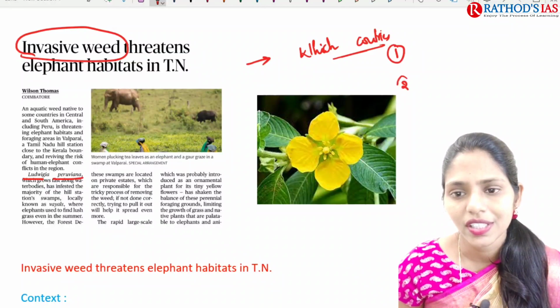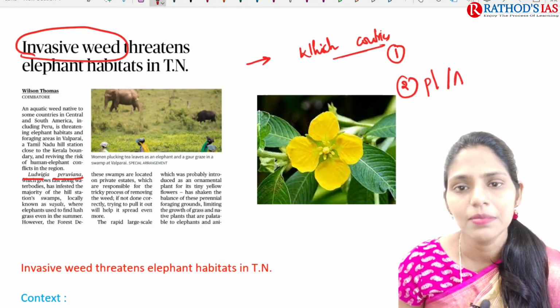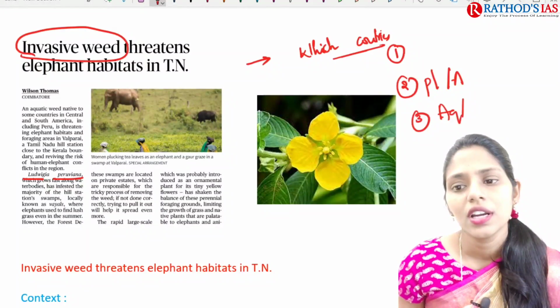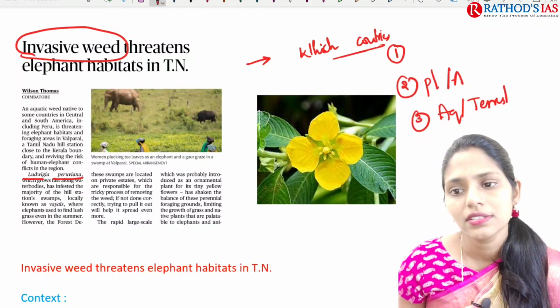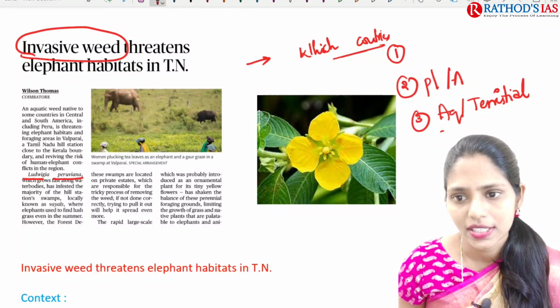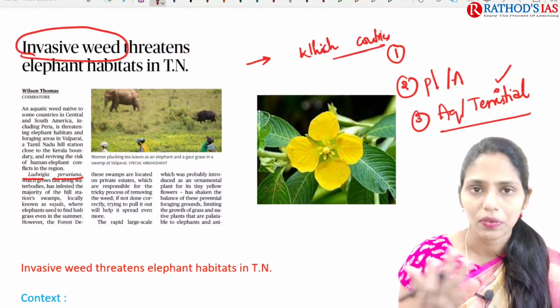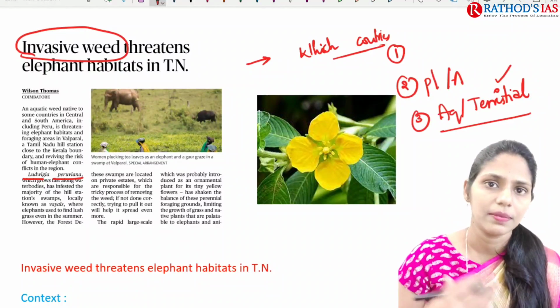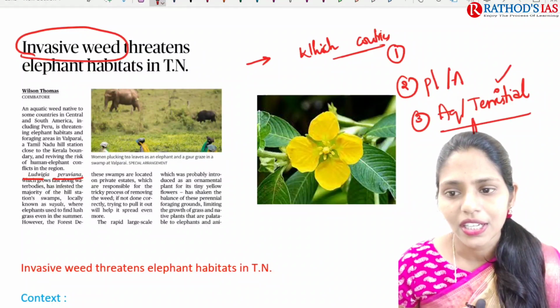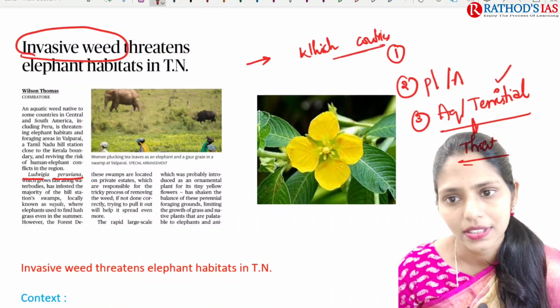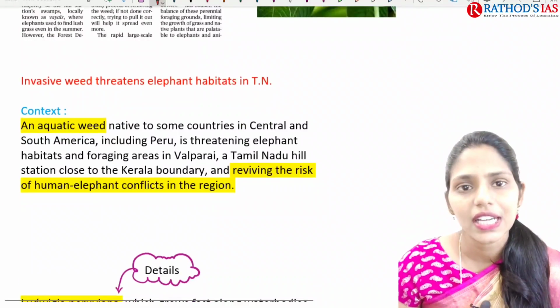And you have to see whether it is a plant species or an animal species, and whether it is aquatic or terrestrial, so that you can understand which ecosystem will be affected, the aquatic ecosystem or the terrestrial ecosystem. Based on that you can understand which animal is threatened by that invasive species. Now let us try to see the context.